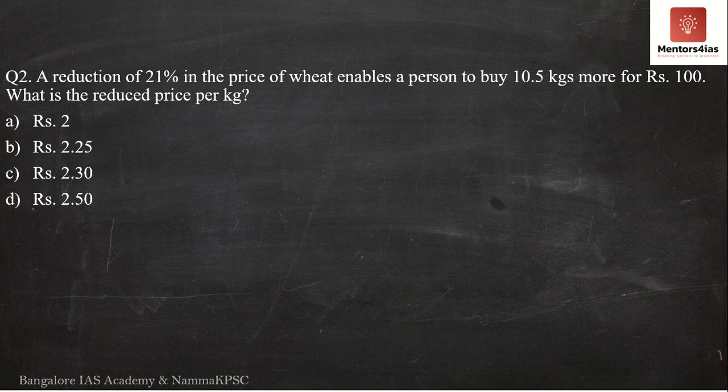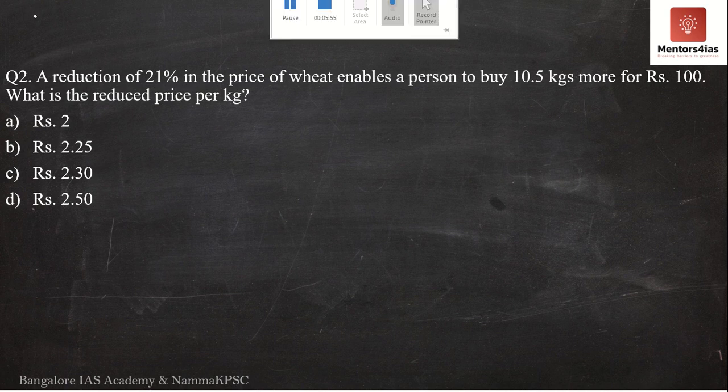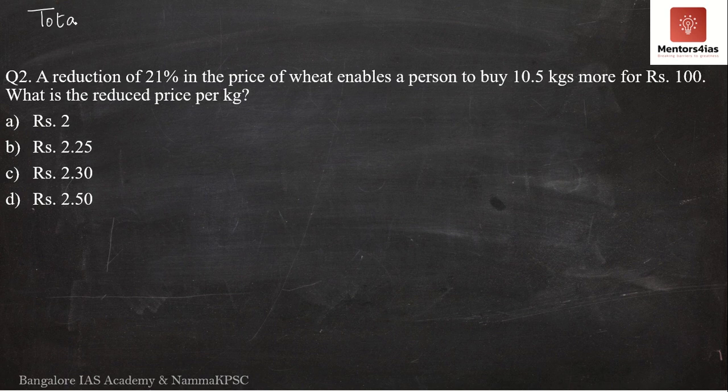Meaning earlier he used to be able to buy some number of kgs of wheat for 100 rupees. But due to this 21% reduction in price, now he is able to buy 10.5 kgs extra. So here, according to the question, what is the total amount of money he has? The total amount of money is nothing but rupees 100. Now rupees 100 remains fixed. We only have to find out what is the reduced price per kg.